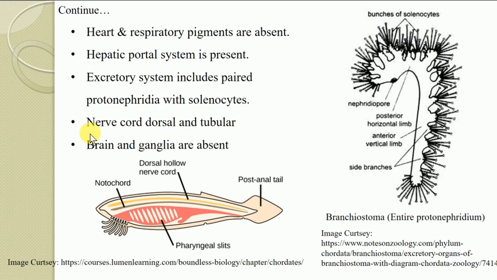The next characteristic feature: the nerve cord is dorsal and tubular. So this is the dorsal side of this organism in this diagram, and the notochord and the dorsal nerve cord lie on the dorsal side, and it is a tubular one. The brain and ganglia are absent, meaning there is no brain. The dorsal and ventral nerve roots are separated.